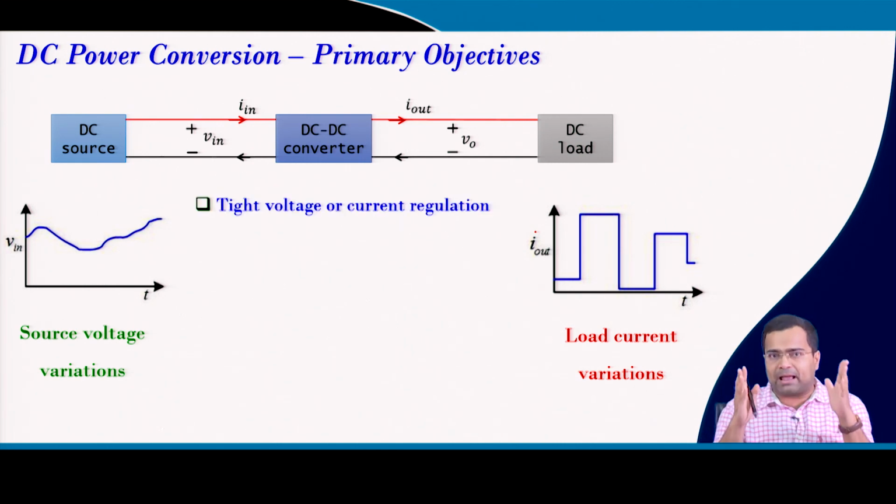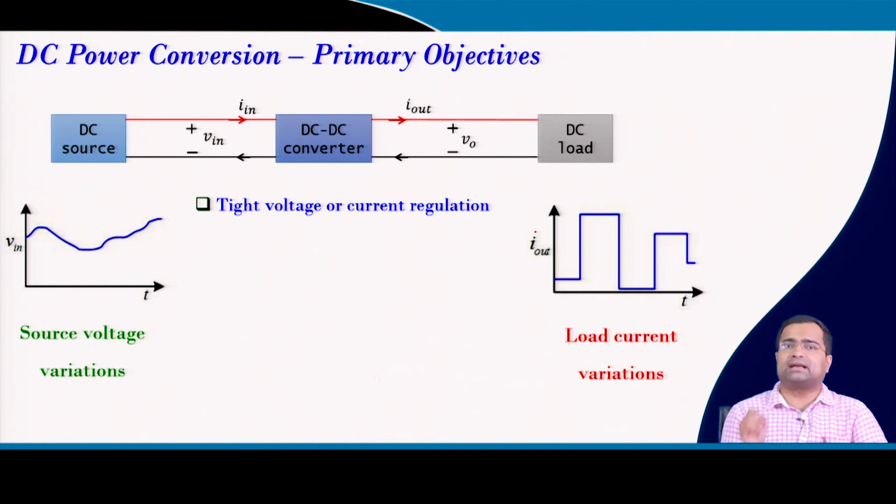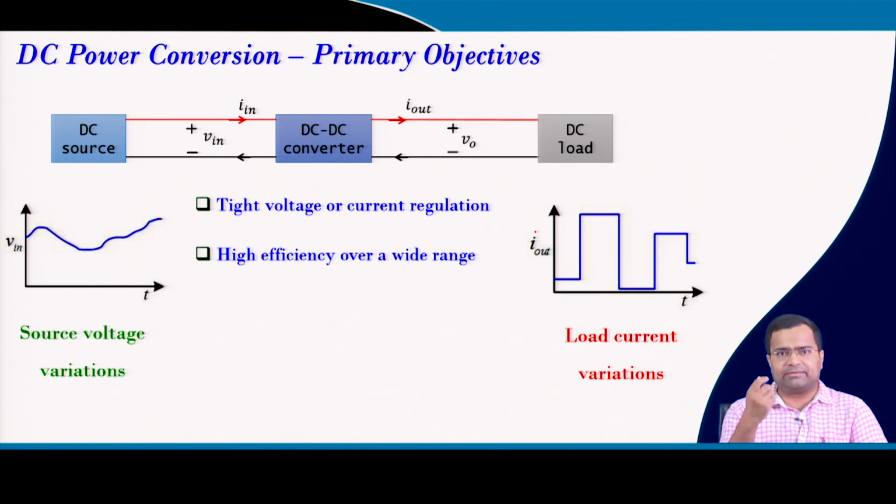So, our primary objective is to achieve tight voltage regulation in case of voltage regulator, and we also saw some application of current regulator where we need to maintain precise current, for example, in constant current battery charging, LED driving.